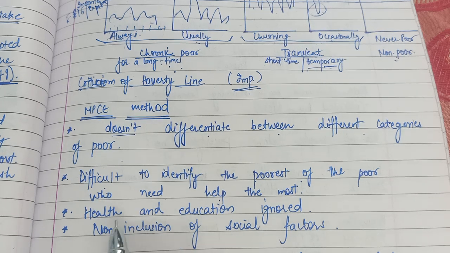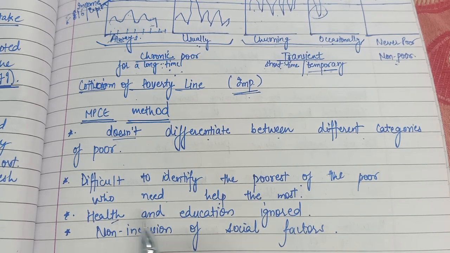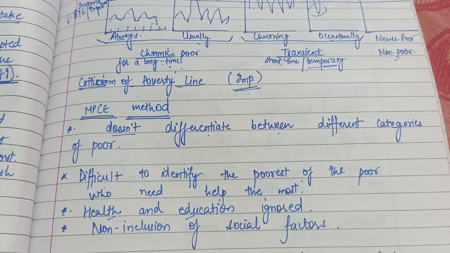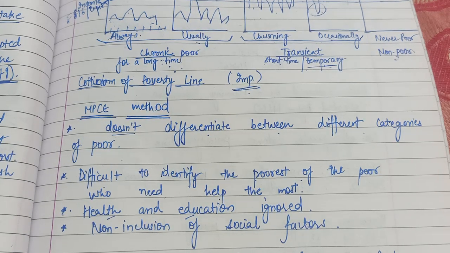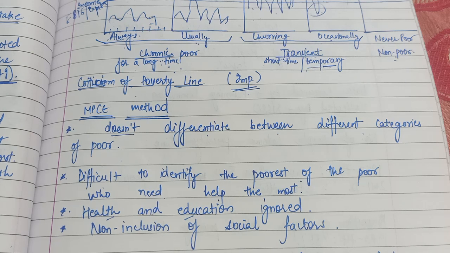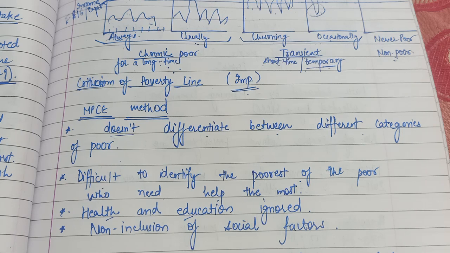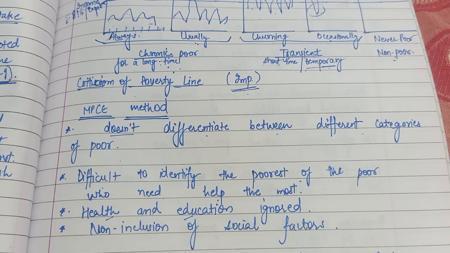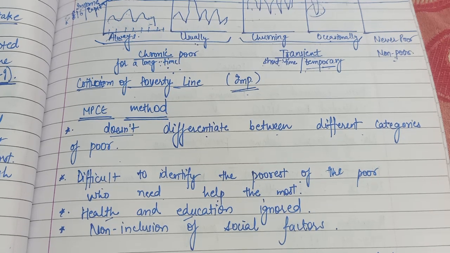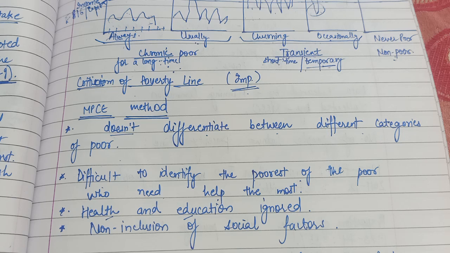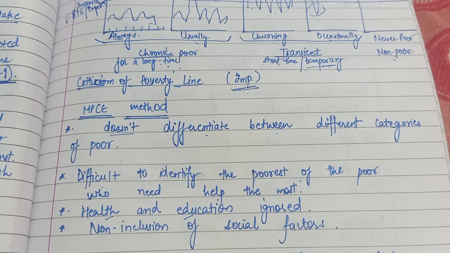Then there are many important factors like health and education which are ignored, completely ignored in this poverty line. As we have seen, we first take the minimum calorie required and then we just take the monetary value to obtain those calories. And that's how we get to the poverty line. No other basic need of the person is taken into consideration, like whatever five basic needs we talk about: food, clothing, shelter, and then education and health.